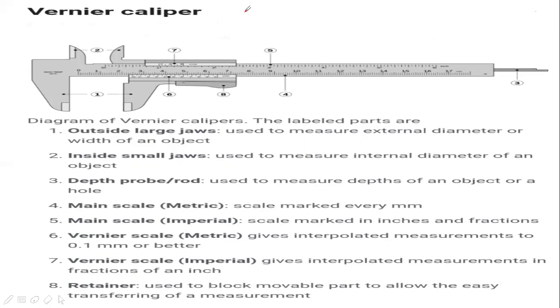can be taken. So the vernier caliper has different parts: internal jaws, external jaws, vernier tail, main scale, and vernier scale. Internal jaws are used to measure the internal diameter. External jaws are used to measure the external diameter. The tail is used to calculate the depth of narrow tubes and holes. The main scale gives you the actual reading, and the vernier scale brings precision and accuracy to the measurement.